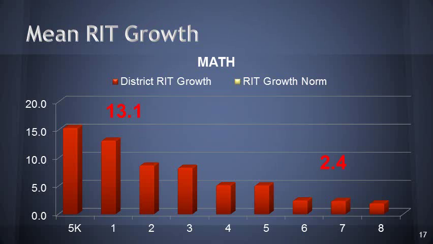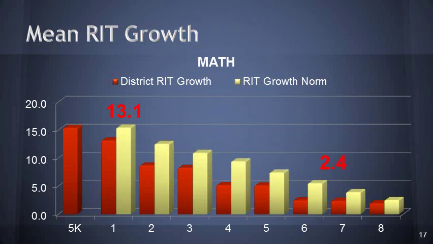So to provide some perspective on these numbers, we're also going to look at these yellow bars, which indicate the national RIT growth norm at each grade level. And as you can see, the norm does decrease at each grade level. So 7th graders aren't expected, as far as the national norm, to gain as many RIT points as they are at 1st grade.